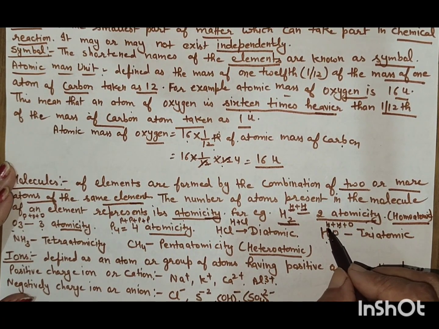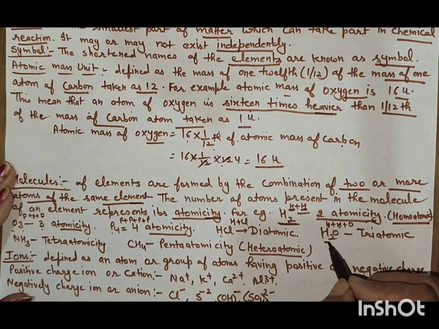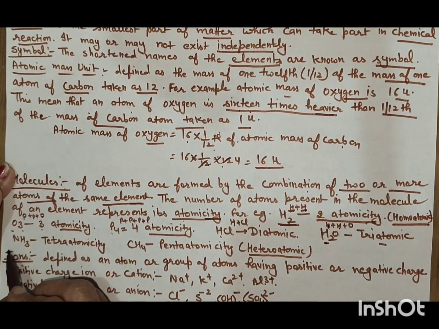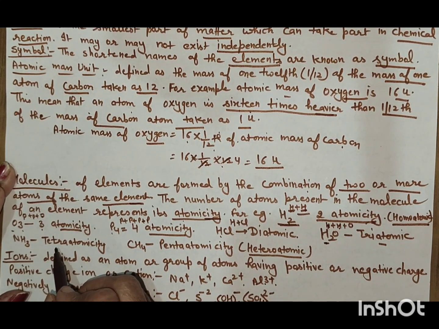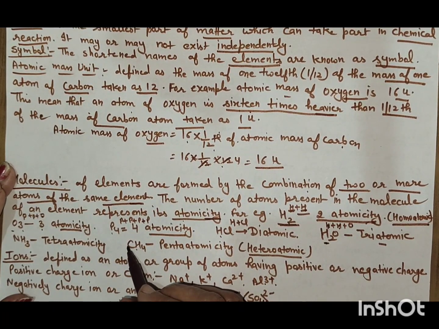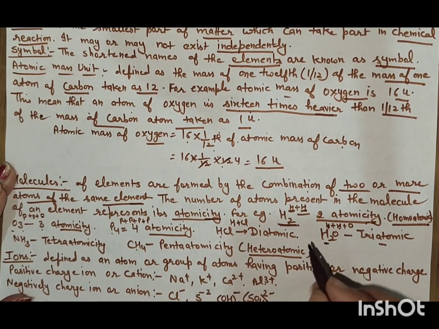Then it is triatomic. NH3, 1 nitrogen, 3 hydrogen. It means 4. It is called tetraatomicity. CH4, 4 plus 1 carbon, 5. Pentaatomicity is there. These are the heteroatomic.